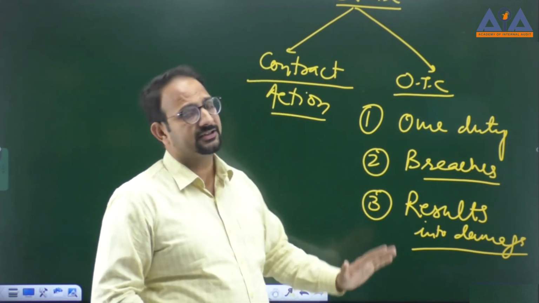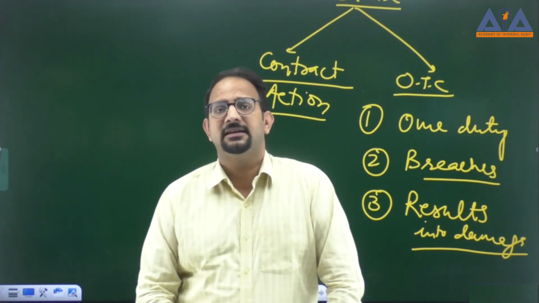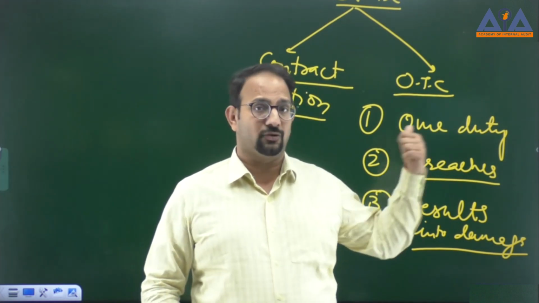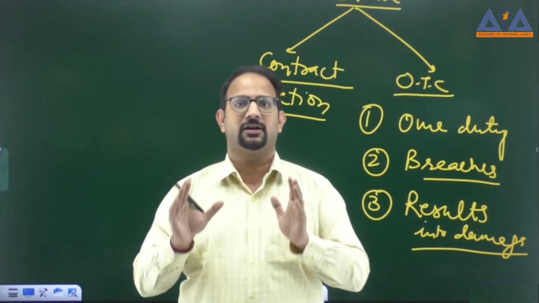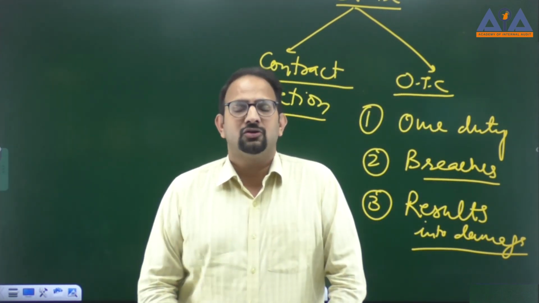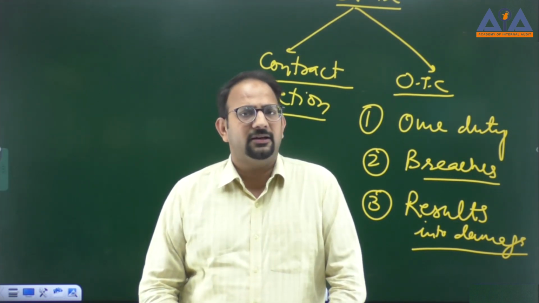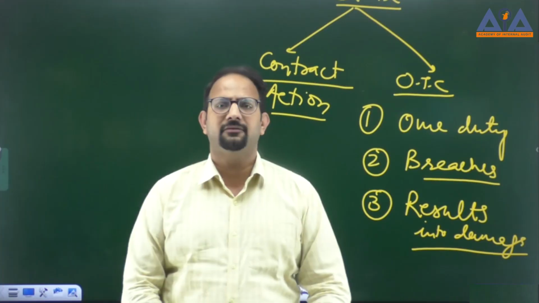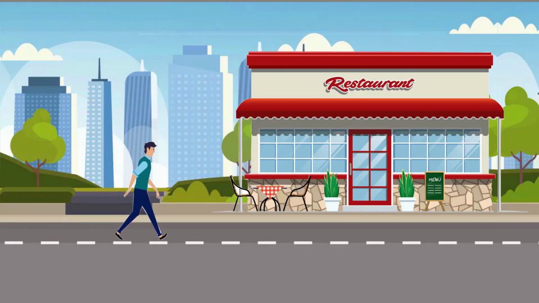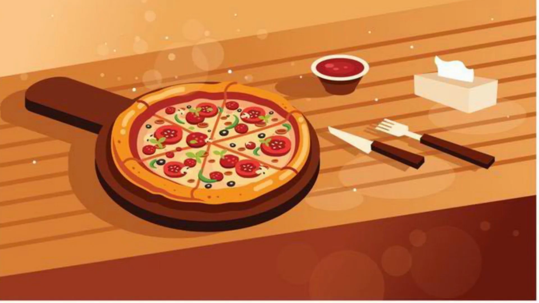So these are the three conditions which should be fulfilled when we talk about the other than contractual action. So number one, contractual action. Number two, other than contractual actions. Clear? So when we talk about other than contractual actions, I can give you another example. For example, you have gone to a restaurant and you have ordered something, right? For example, you have ordered a pizza, and in the pizza there is a mosquito, right?